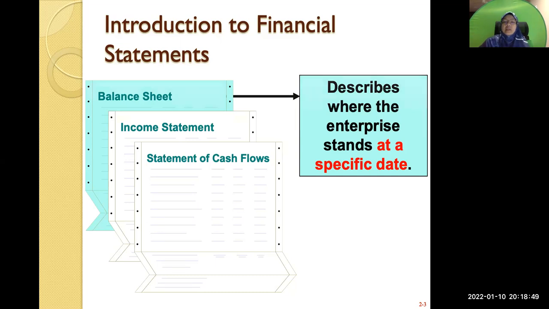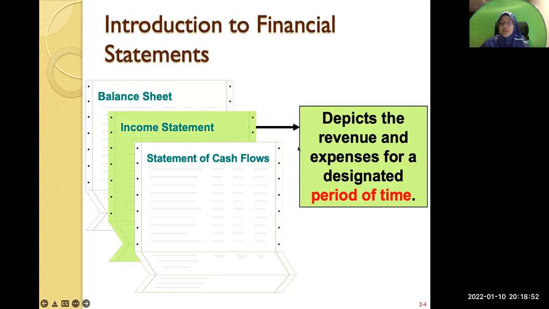And then what else? The income statement depicts the revenue and expenses. So it tells you what your revenue is. Revenue is your sales if you're selling goods. But sometimes you do not sell goods, you sell services, for example a company that provides motor vehicle services. Later we'll see that there are 2 types of business, one that provides services and the other that sells goods. And it shows revenue and expenses for a designated period of time.